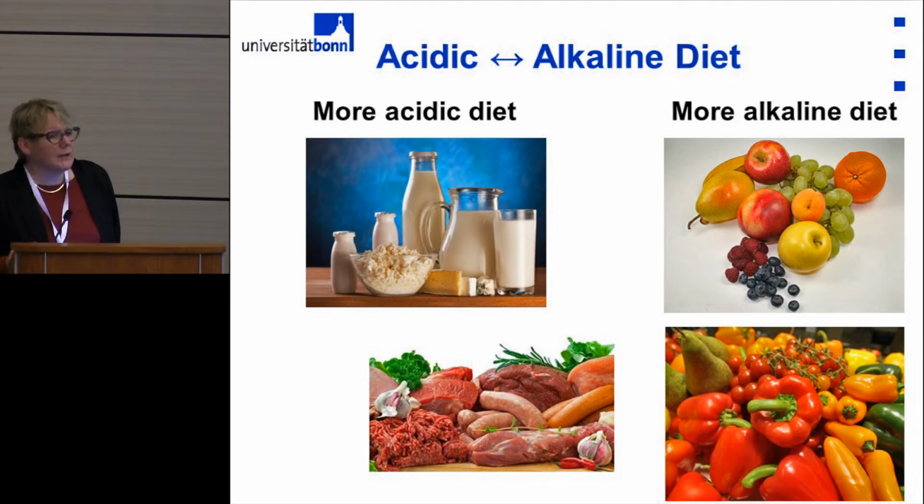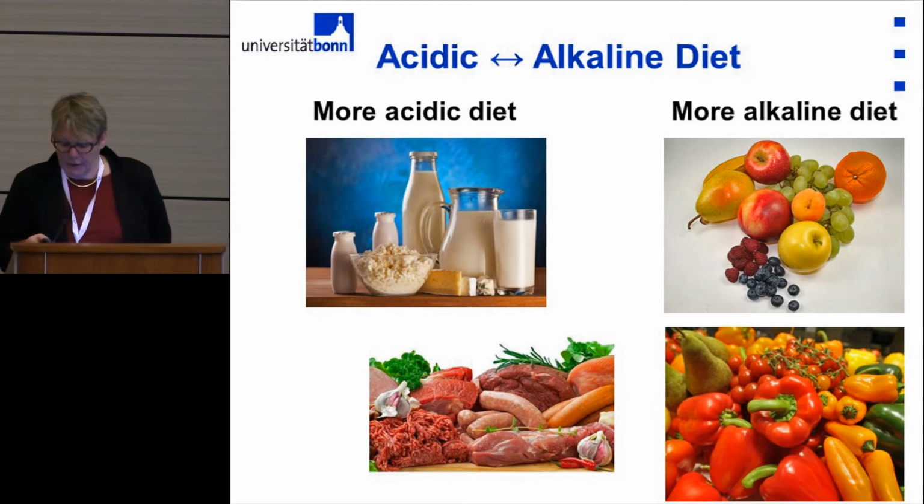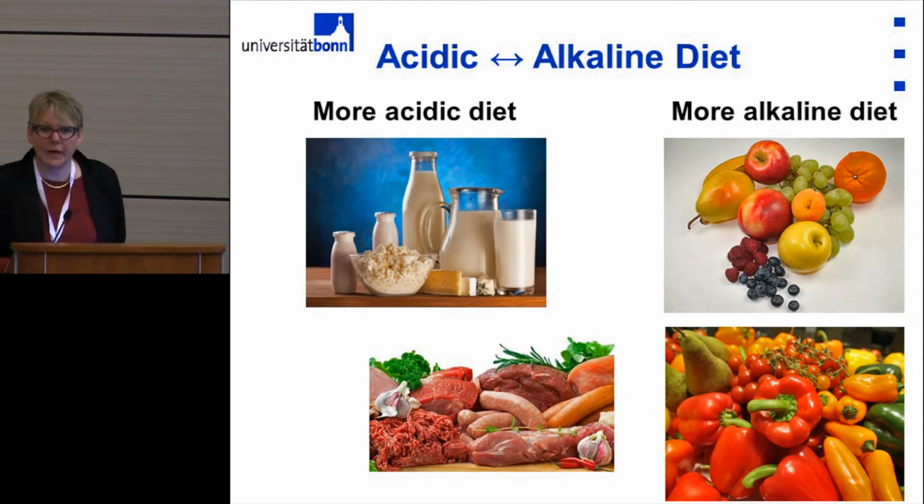So I think it's not just protein intake. I think it's the acidity of the diet which results from an increase in protein intake. And when we look at the food high in protein, we come to milk products as well as meat and fish. And if we look at the products which are more alkaline, we see fruit and vegetables.